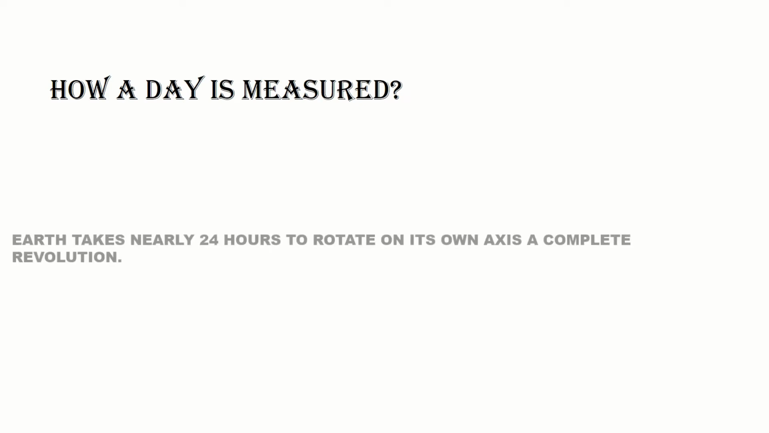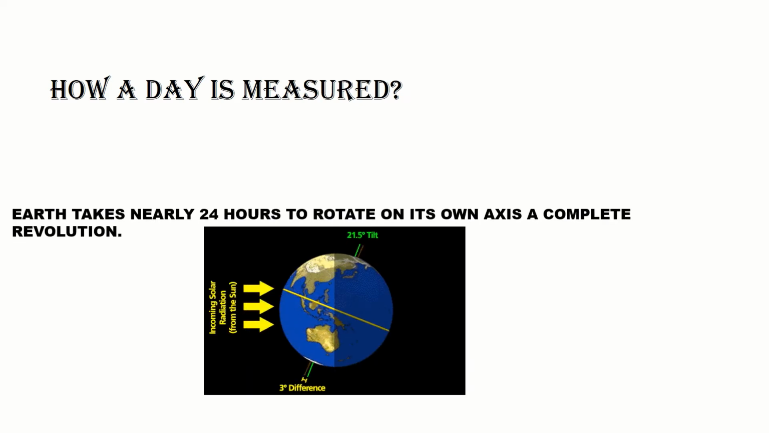How is a day measured? This is a simple thing. Earth takes 24 hours to revolve around its own axis, means to rotate 360 degrees around its own axis. Earth takes 24 hours. That's where day and night is formed. So this is the day.